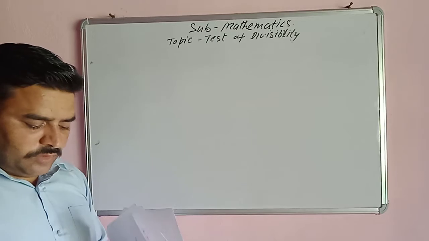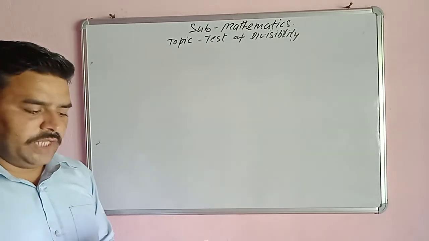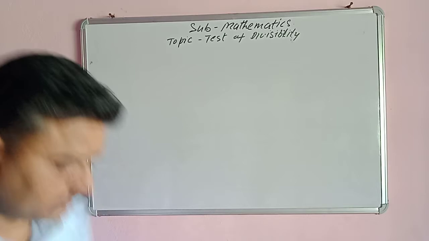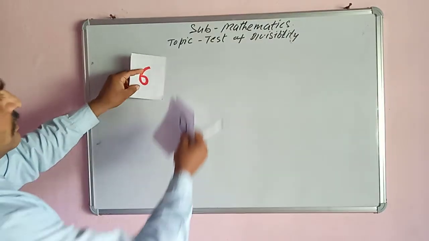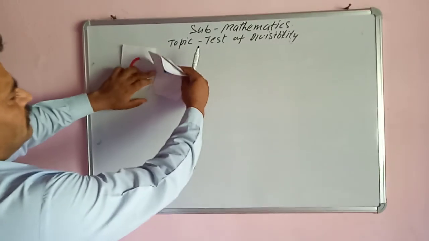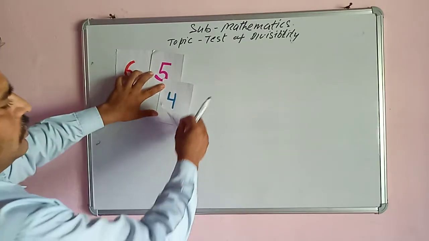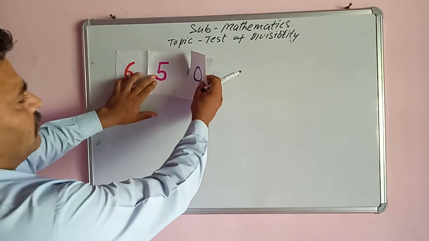So let us do an activity with the help of flashcards. Suppose I have 4 flashcards. That is 6, the next card is 5, then 0, then 4. Arrange them in descending order.